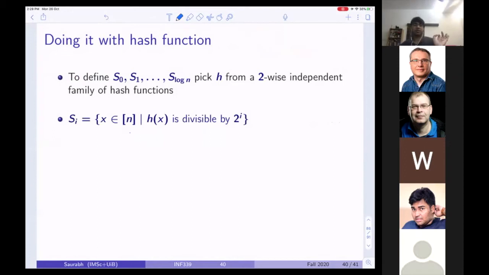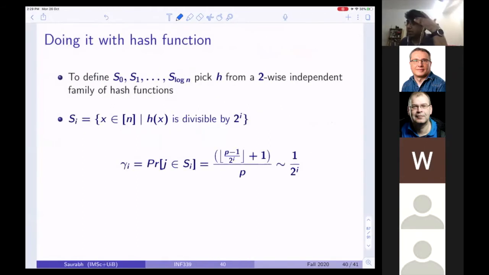So given h, I can define what my S_i is.